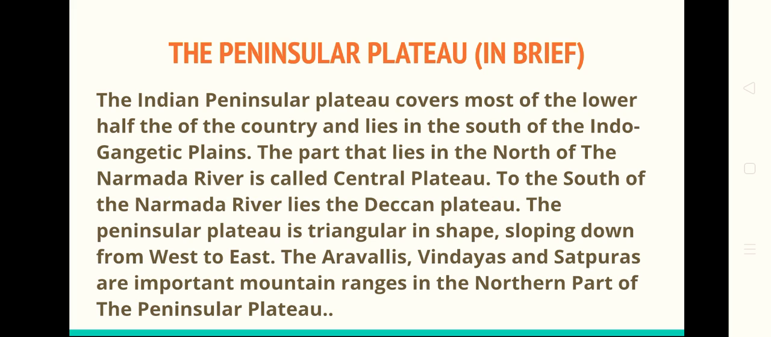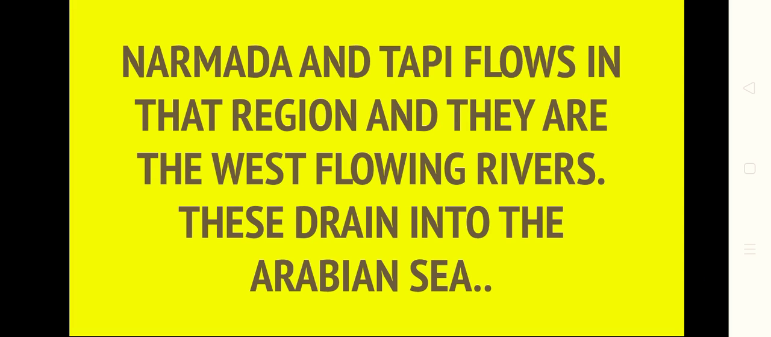The Aravallis, Vindhyas and Satpuras are important mountainous regions in the northern part of the Peninsular Plateau. The Narmada and Tapi flow in that region and they are west flowing rivers. These drain into the Arabian Sea.